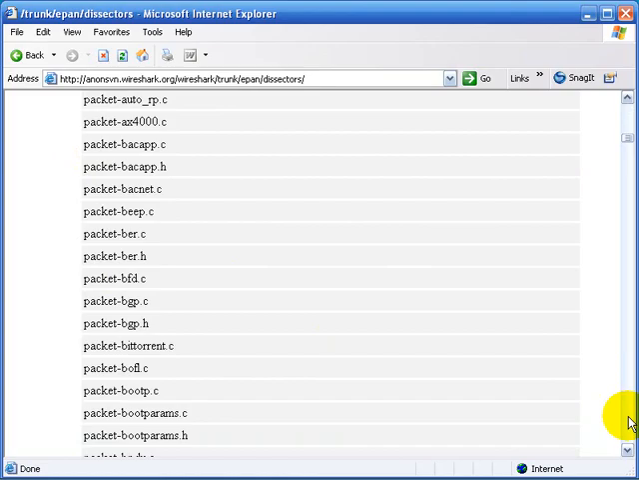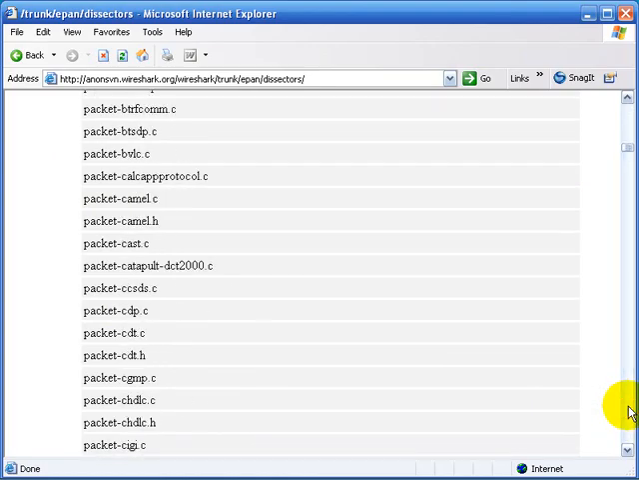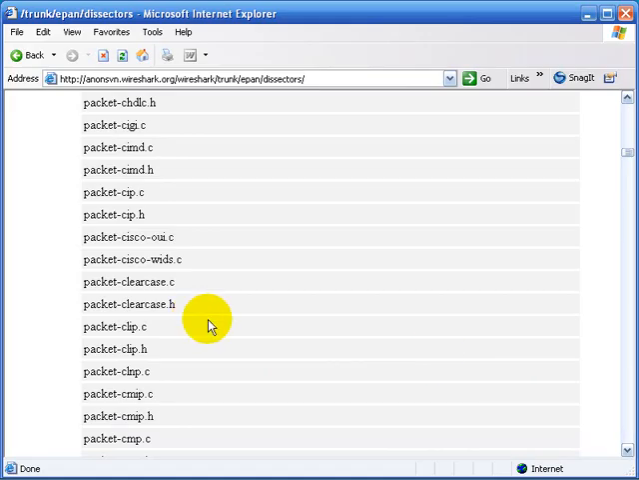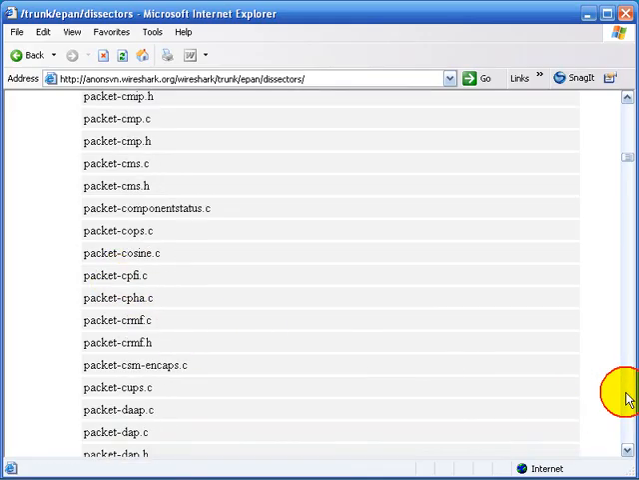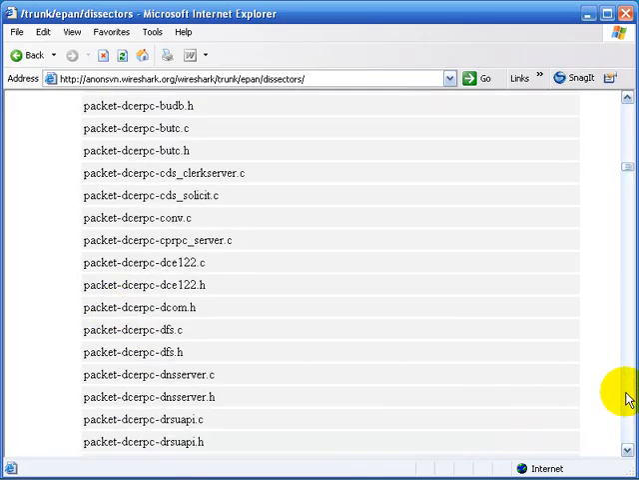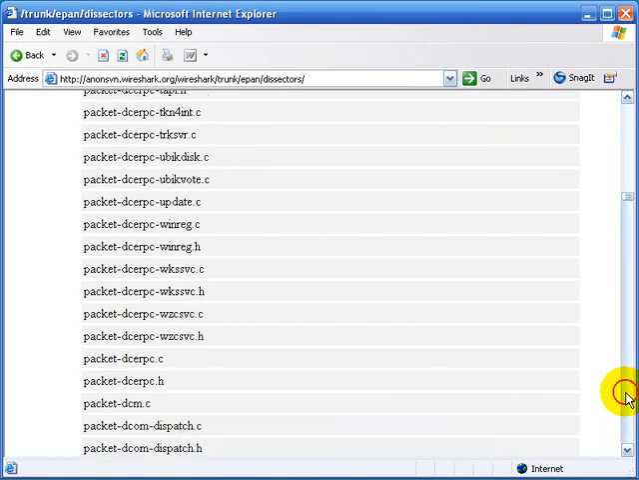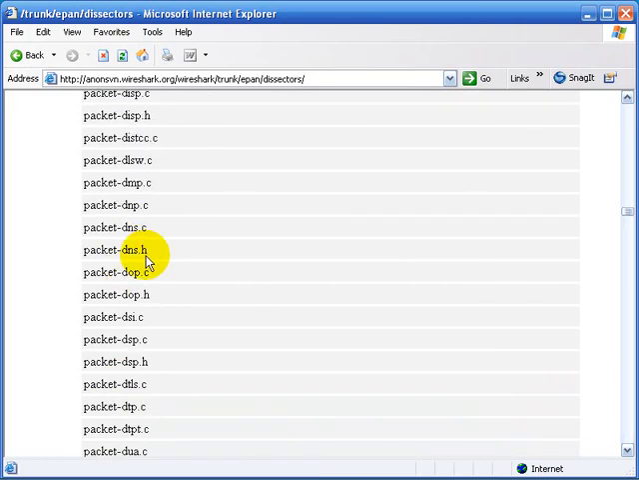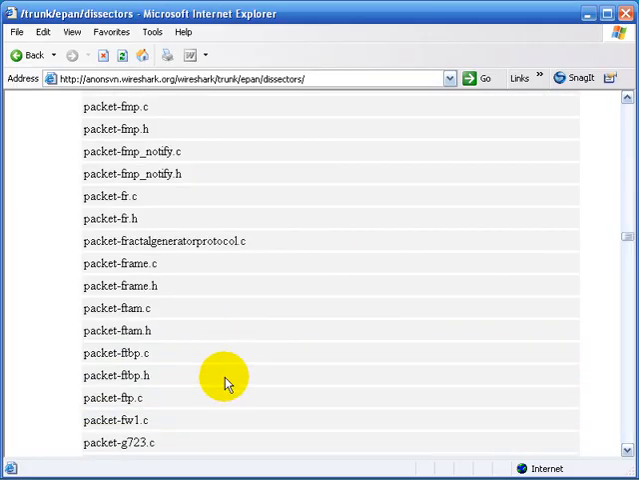So as we scroll through, here you'll see there's bootp. Scroll through a little further and you'll see there's Cisco, Daytime Protocol, DCE-RPC, Distributed Computing Environment, Remote Procedure Call. There's the DNS decodes. I'm going to take you to the FTP decodes. Now here you can see there's ftp.c.